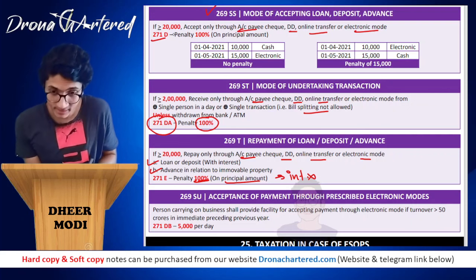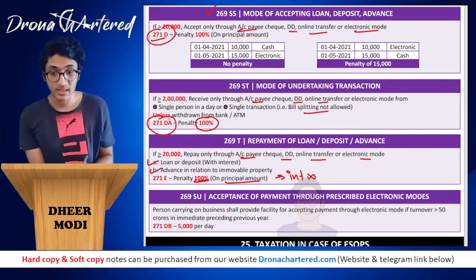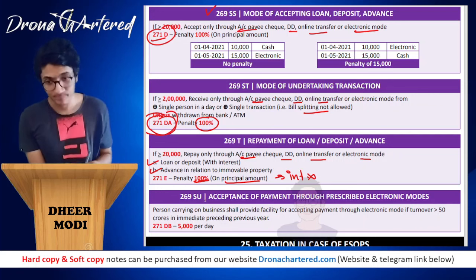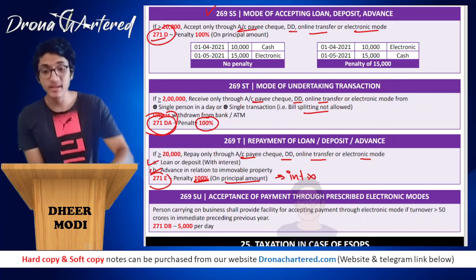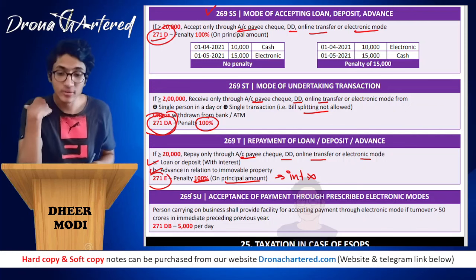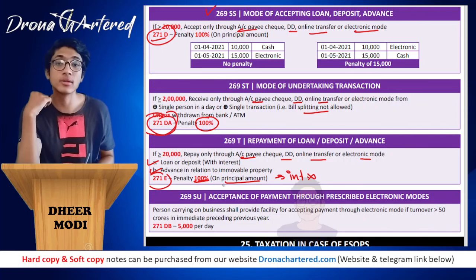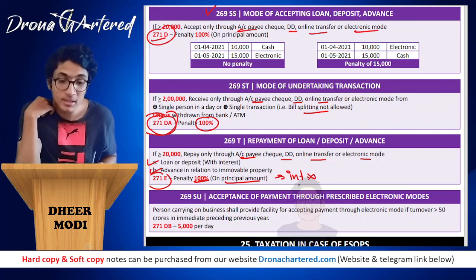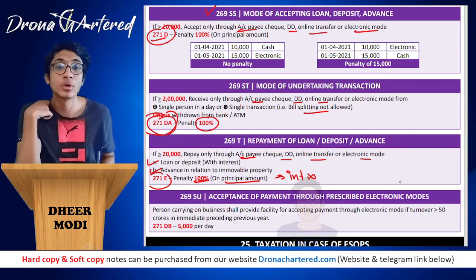Okay, so over here we did 271D, then we did 271DA. Now we did 271E. And last section of this chapter is section 269SU. 269SU talks about acceptance of payment through prescribed electronic modes.